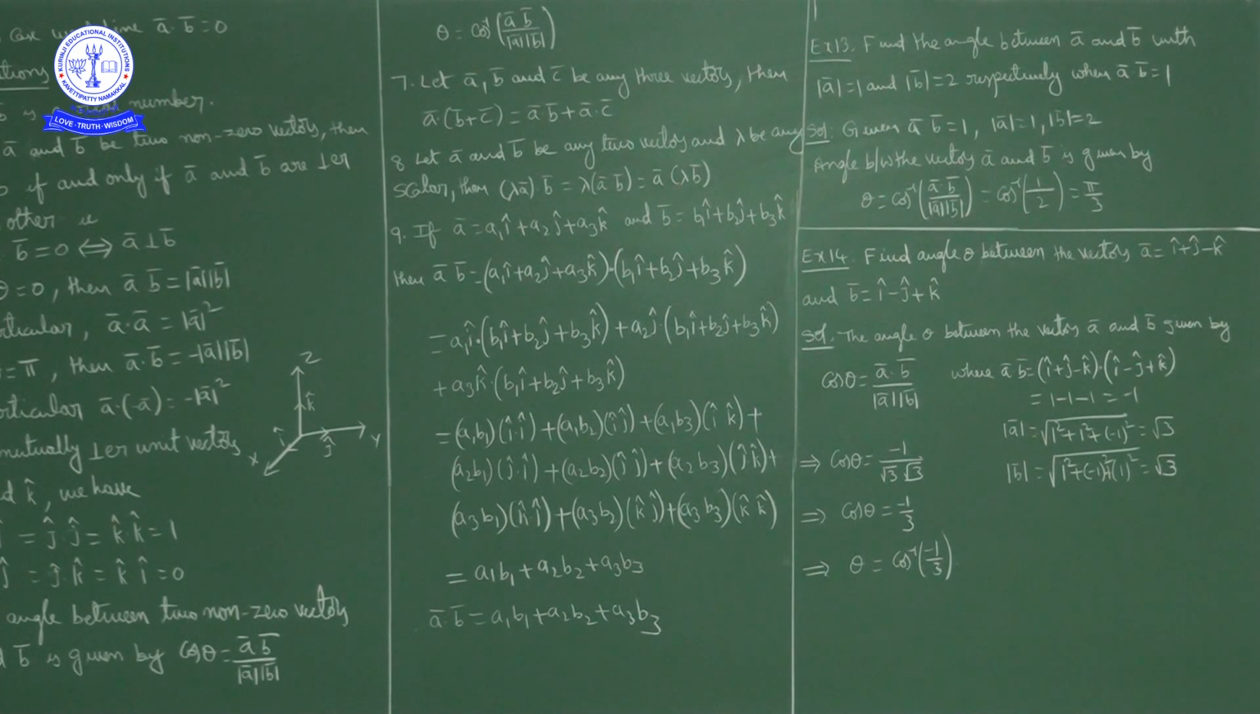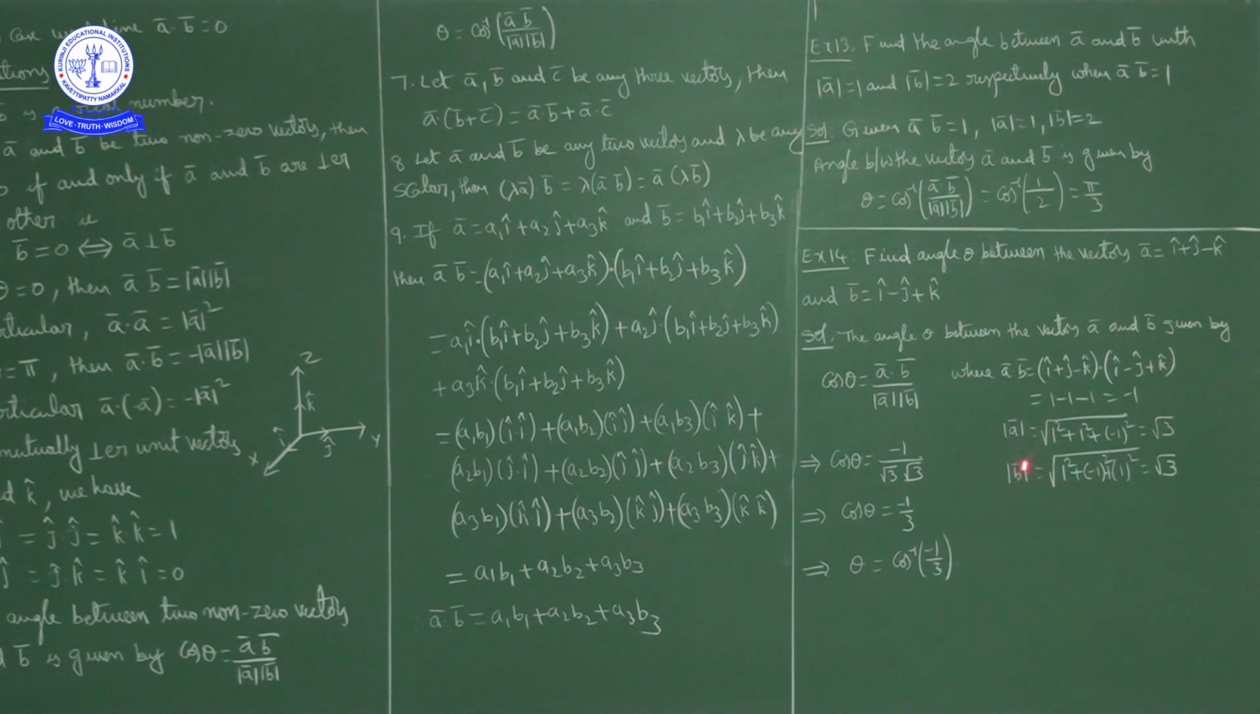So a bar dot b bar. What is a bar? i cap plus j cap minus k cap. Dot product with b bar, which is i cap minus j cap plus k cap. For the dot product, we find the corresponding i components' product plus corresponding j components' product plus corresponding k components' product. The i component is 1, 1 into 1, 1. 1 into minus 1, minus 1. Minus 1 into 1, minus 1. So 1 minus 2 is minus 1. So a bar dot b bar is minus 1.